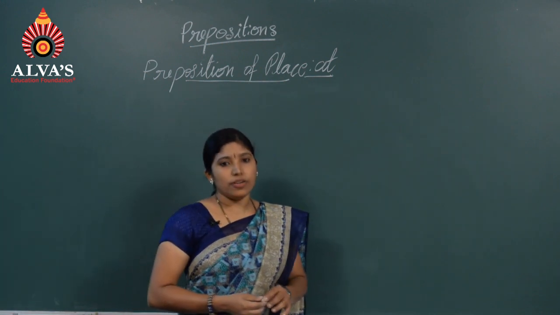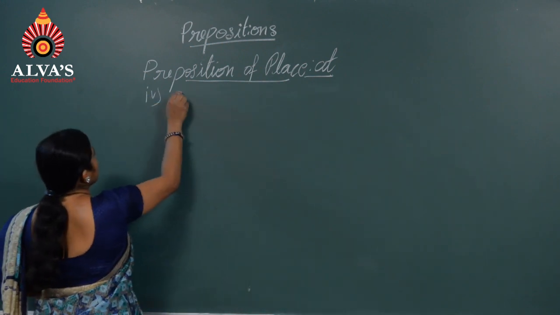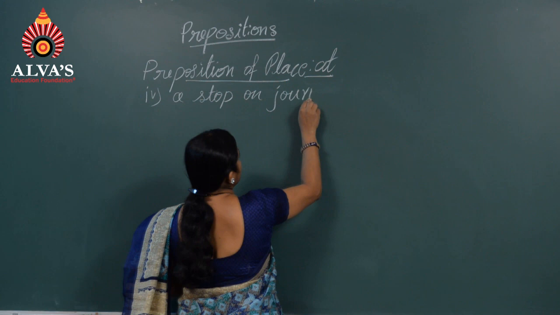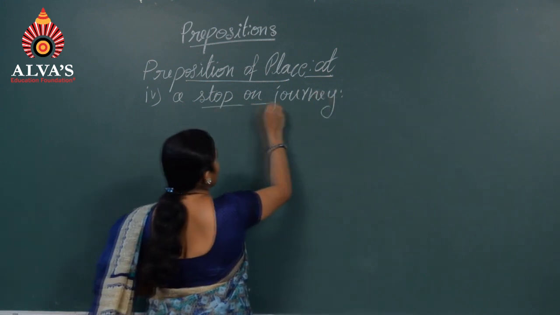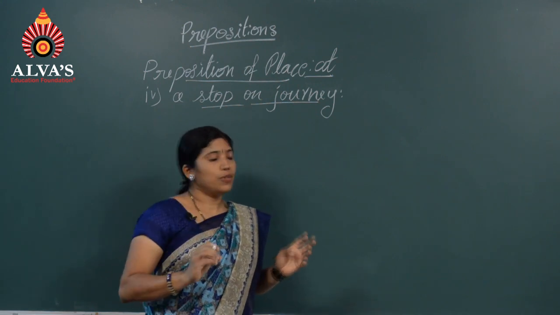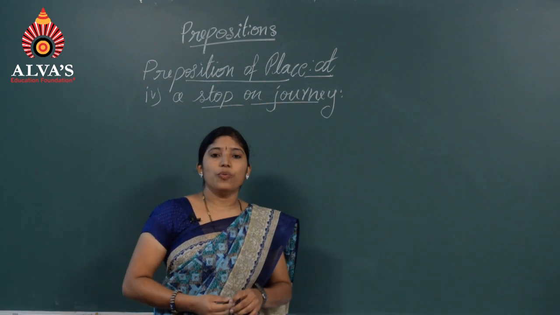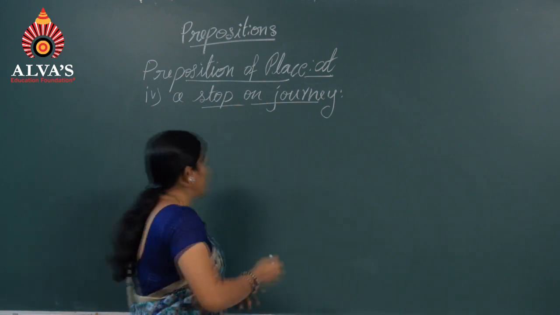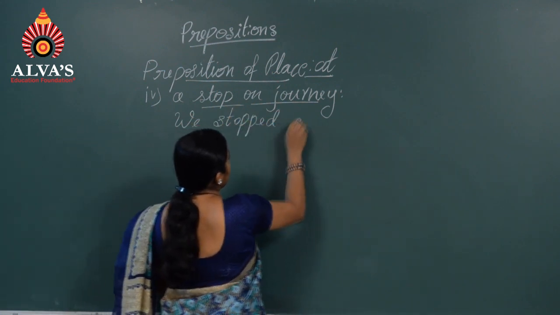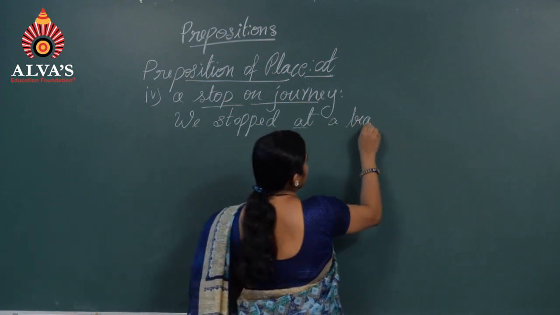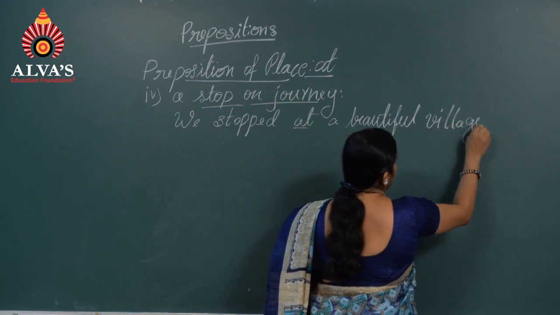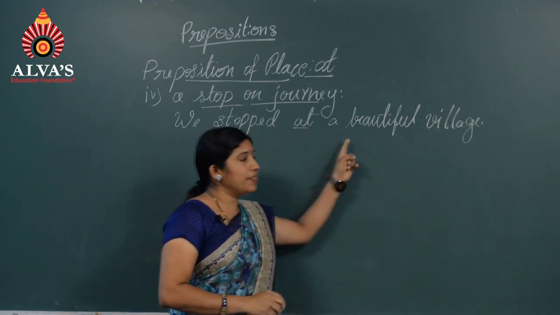Number 4, a stop on a journey. When you travel to different places, you may stop somewhere. During that time, you can use the preposition at. For example, we stopped at a beautiful village.